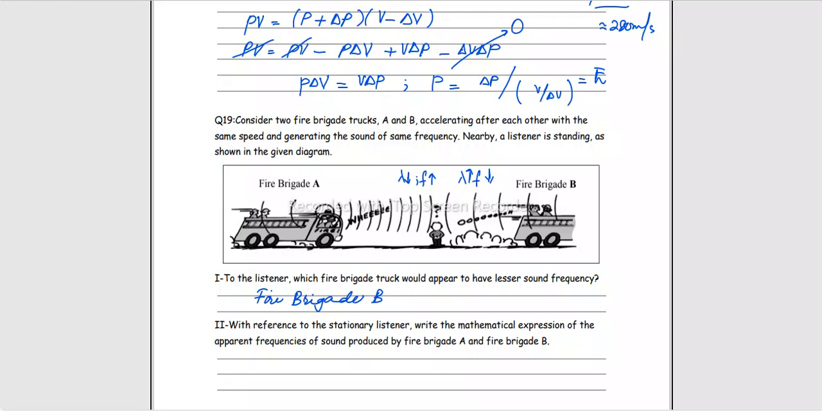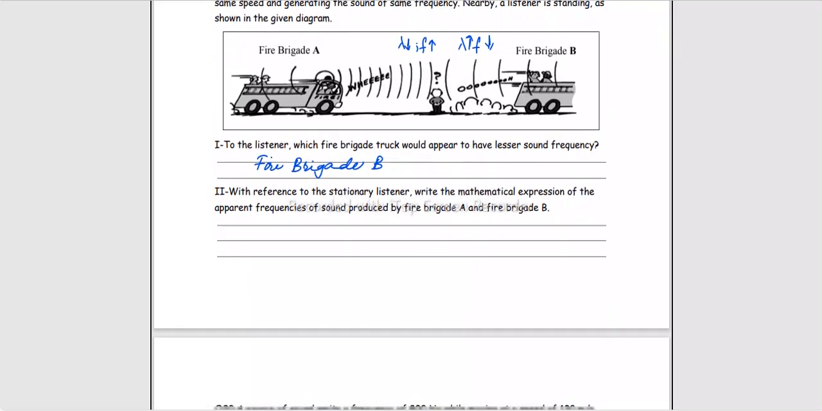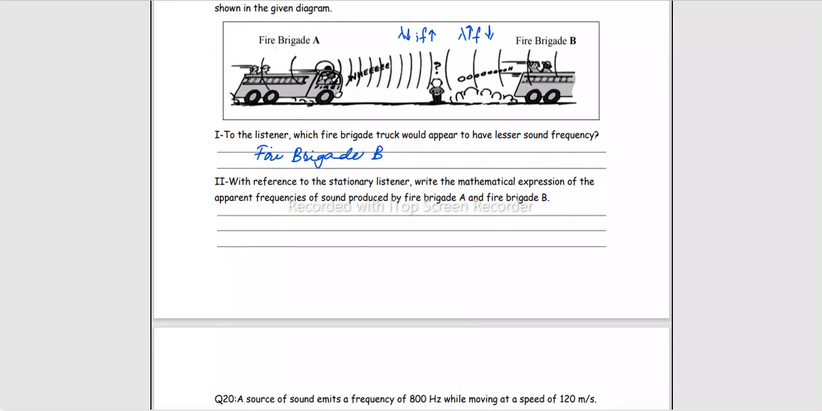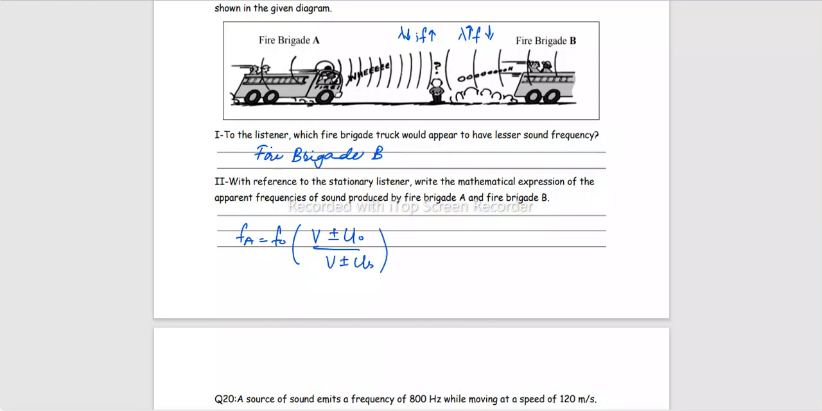With reference to the stationary listener, write the mathematical expression of the apparent frequency of sound produced by fire brigade A and fire brigade B. Because it is the source which is moving, right? So we know apparent frequency is original frequency times V plus minus observer's velocity over V plus minus source's velocity. Since in this case the observer is at rest, u naught is 0. Let's just exclude this from here. Now we need to see in which case we'll be writing plus and in which we'll be writing minus.